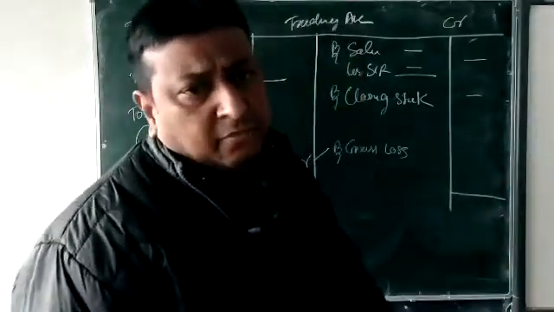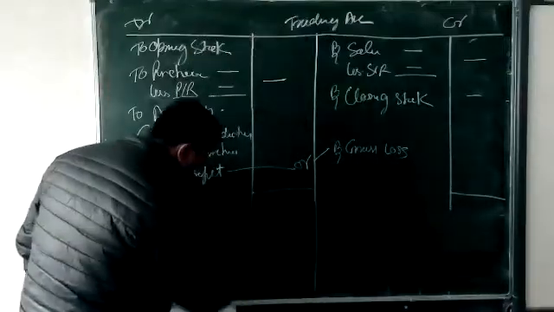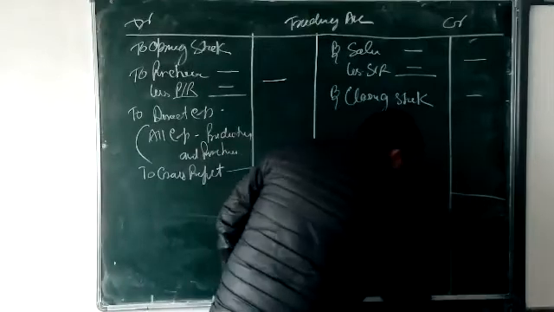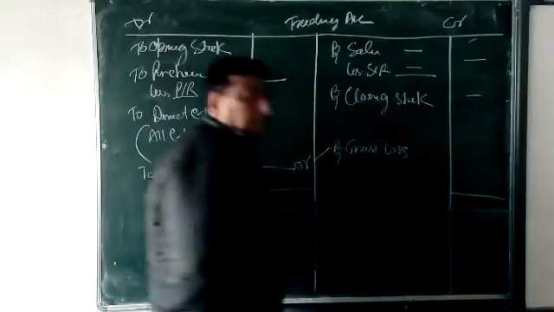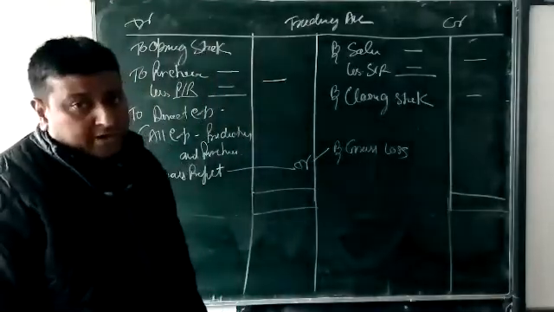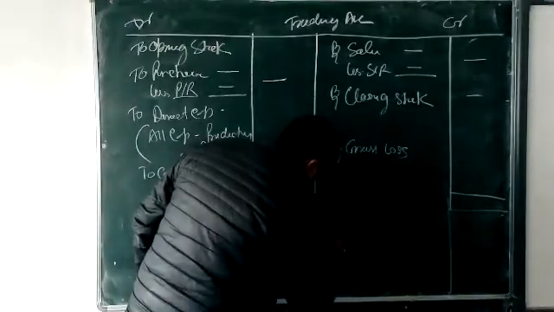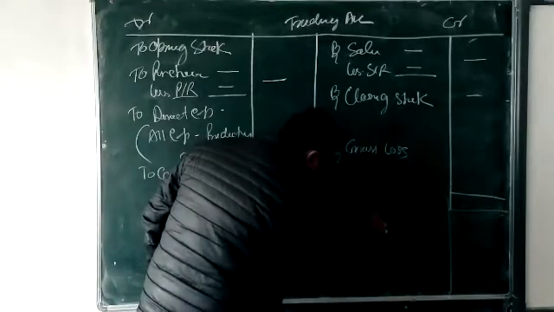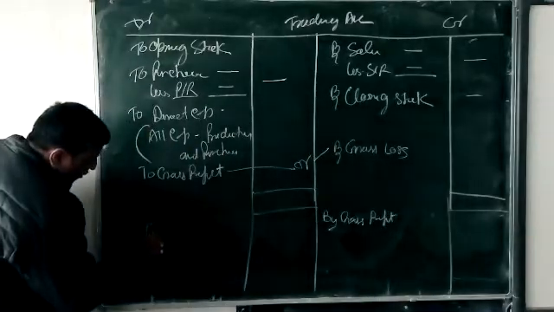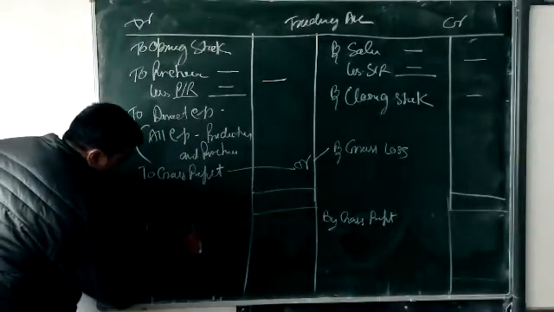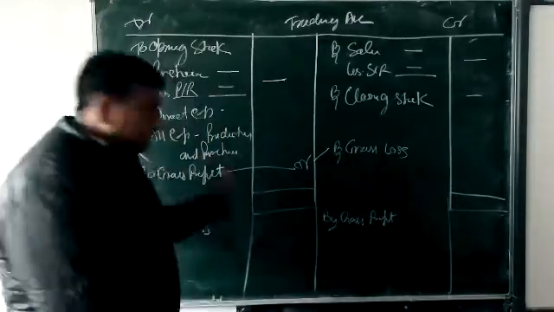After that, we maintain the PL account. Here, in the first or second question, we are only showing the trading account, but just after this we maintain the PL account. How do we maintain it? The gross profit is transferred to this side, and gross loss to that side.